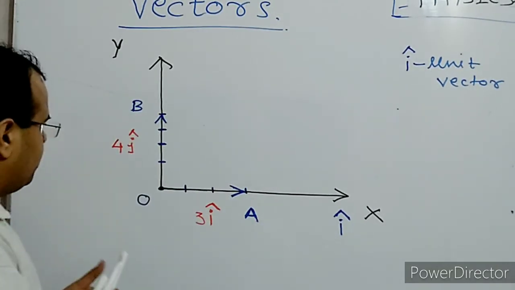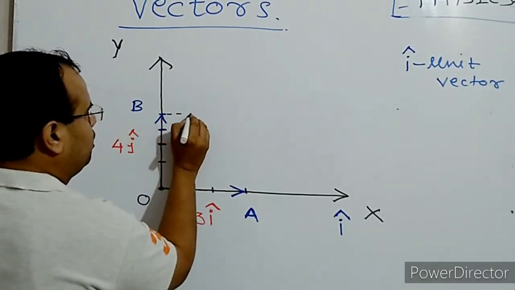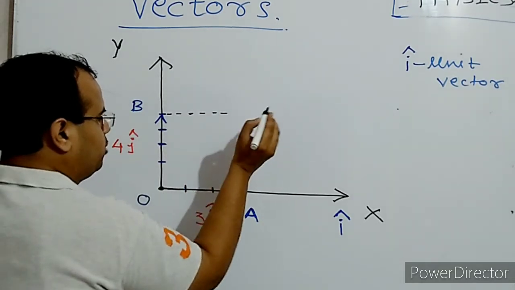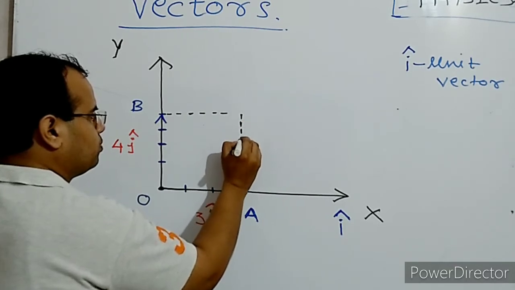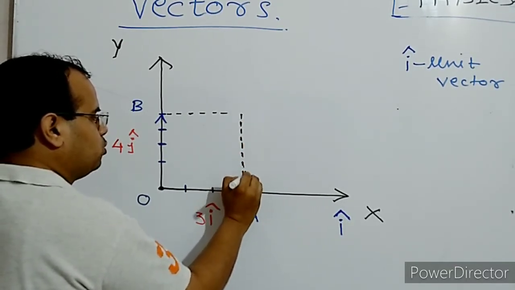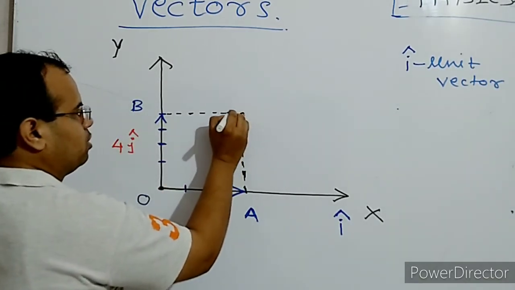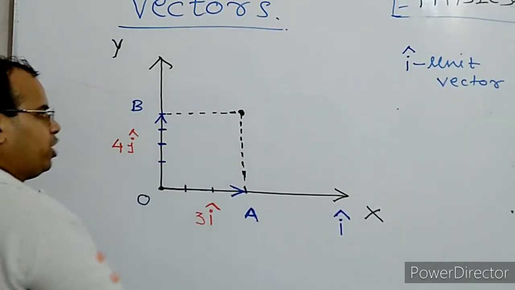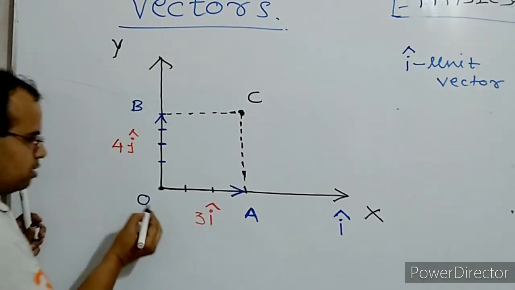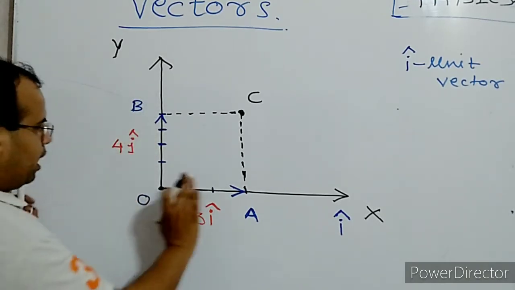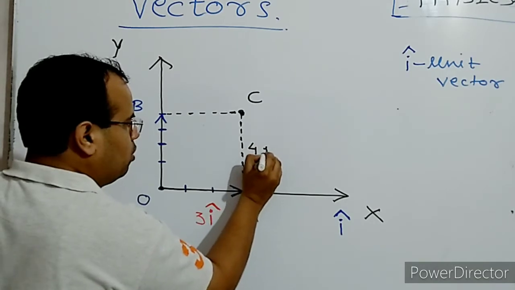So first it reaches here, and then parallel to this OB it moves, and it reaches somewhere here, and this point is say C. So it has traveled 3 I cap along x direction and 4j cap along y direction.